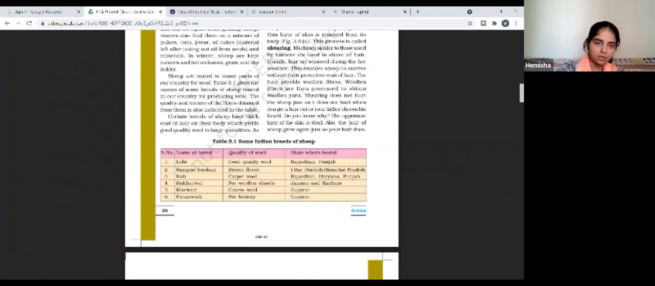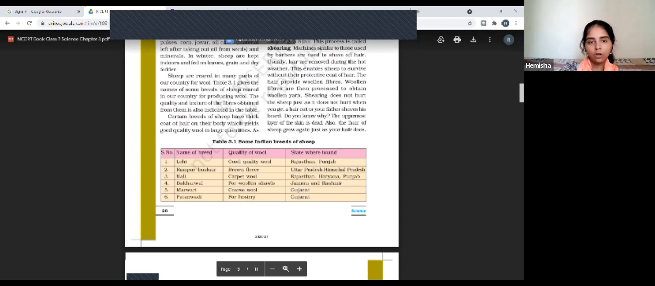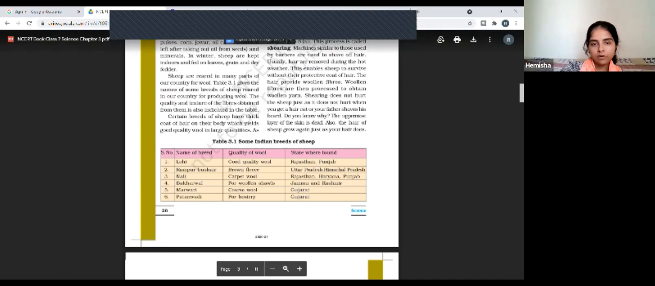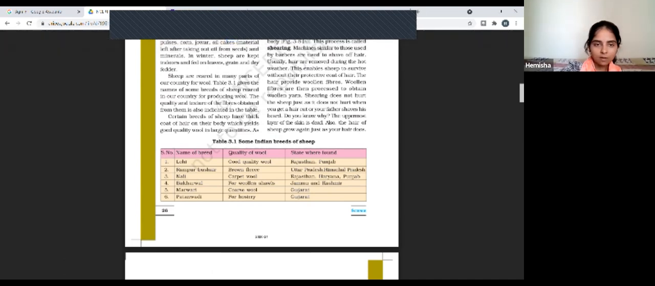After that, we have a few examples of sheep that we have in India, some of the breeds. Okay, here you can see the breed name Lohi. The quality of wool is very good. We are going to see those breeds in Rajasthan, Punjab. Rampur Bushair has a brown fleece. We are going to get a brown fleece from that.